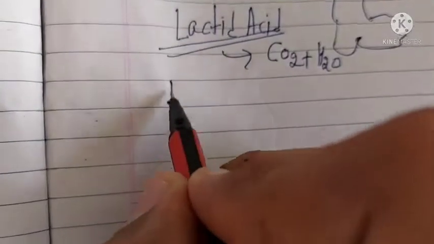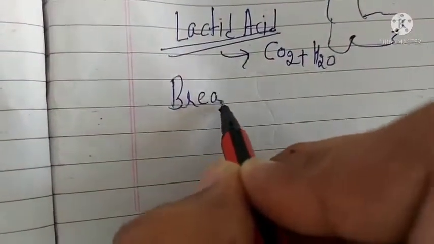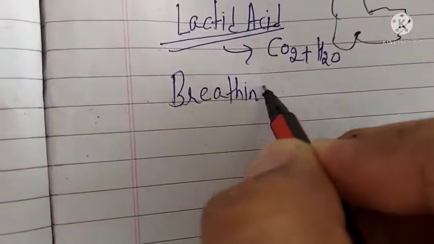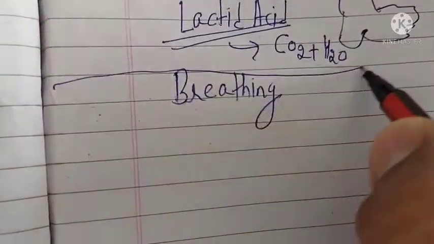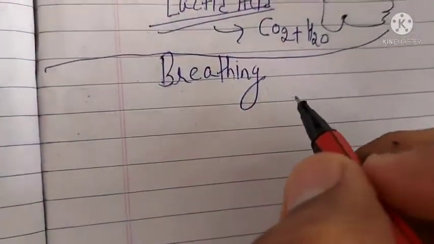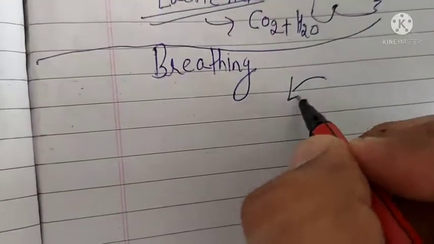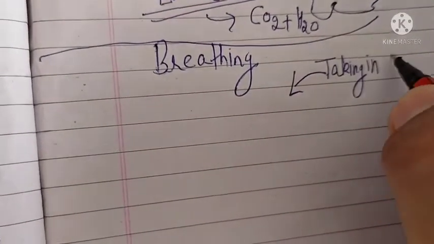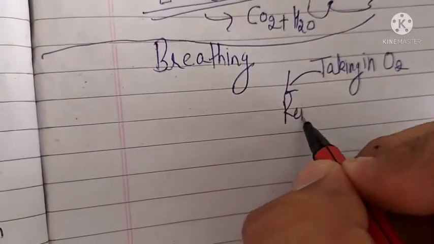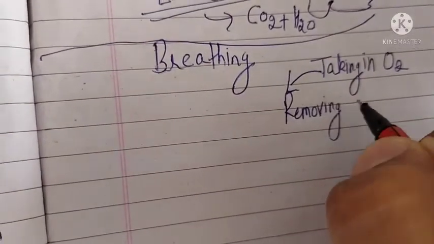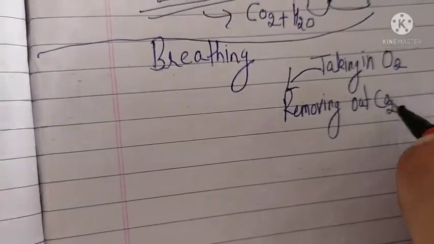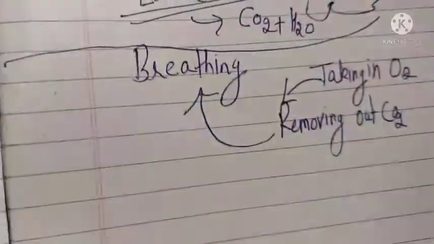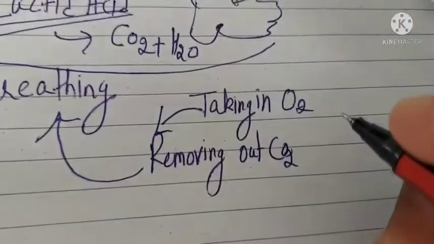There is another term in science, that is breathing. So what is the difference between breathing and respiration? It's a very important topic, but first, breathing. A person is taking in oxygen and removing out carbon dioxide. So this is breathing. Breathing is taking in oxygen and removing out carbon dioxide.